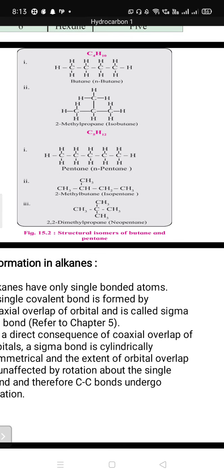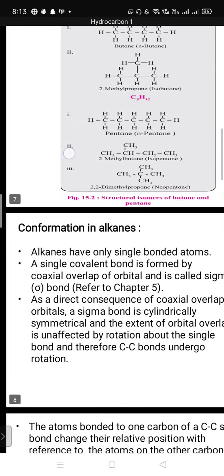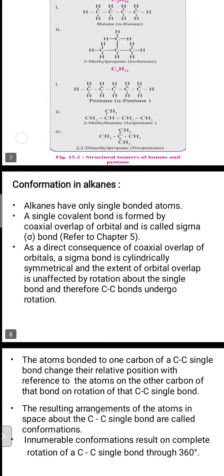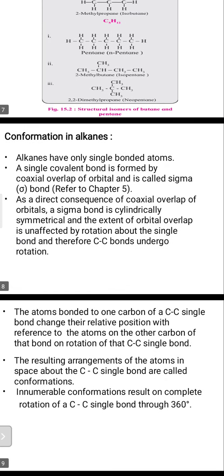You may say that is homework for you, that you have to prepare, and you can WhatsApp it to me on my personal WhatsApp number. Later on, conformation of the alkanes.